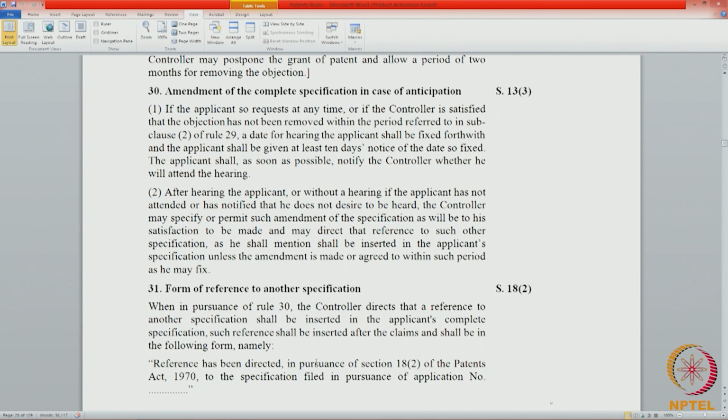Now, a question can be asked under section 18, if the controller makes a reference, where will you find it in the specification? The reference has to be made after the claims. So, where is the position of a controller's reference under this section? It will be after the claims. And what is the form of reference? The form of reference is this: a reference has been directed in pursuance of section 18(2) of the Patents Act 1970 to the specification filed in pursuance of application number so and so. So, then that number is given here.